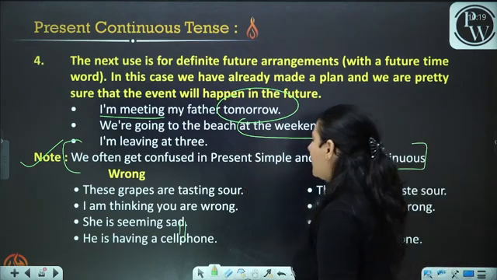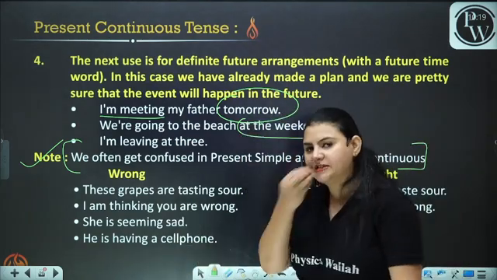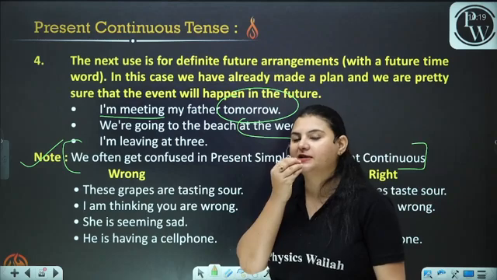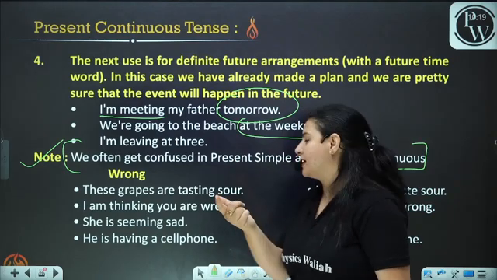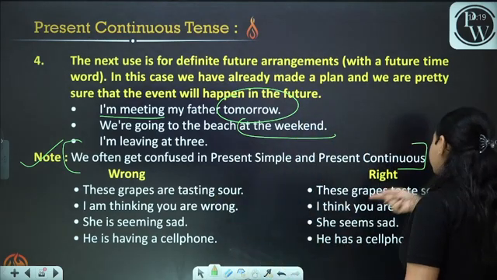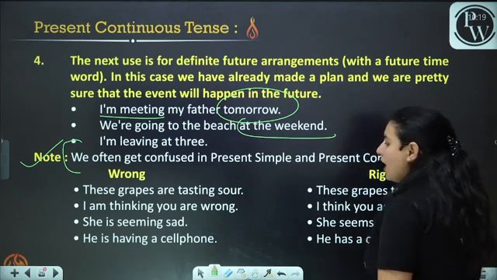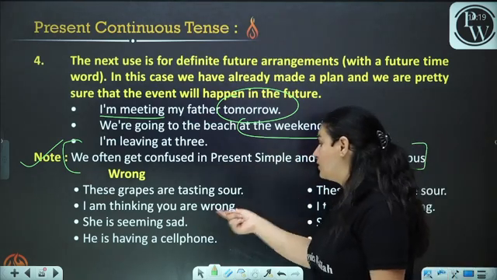These grapes are tasting sour. You're eating the grapes and you say, these grapes are tasting sour. No, this is not the correct way to say it. The correct way to say it is, these grapes taste sour. I am thinking you are wrong.